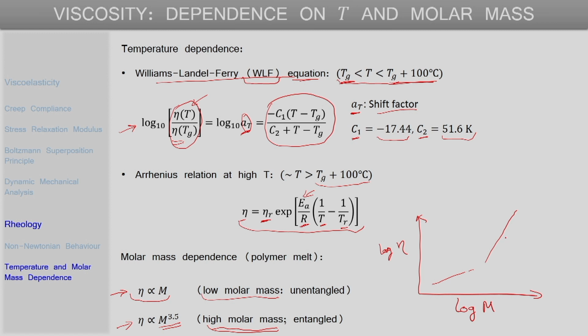It will be around 3.4 or 3.5, and low molar mass will have a slope of 1, and these slopes correspond to the exponents of M in these relations. At some critical molar mass, M critical, this transition behavior is observed, and that typically marks the onset of chain entanglement, because the molar mass increase leads to longer chains which have a greater tendency to get entangled.